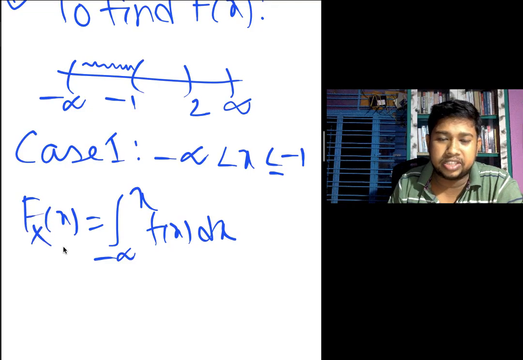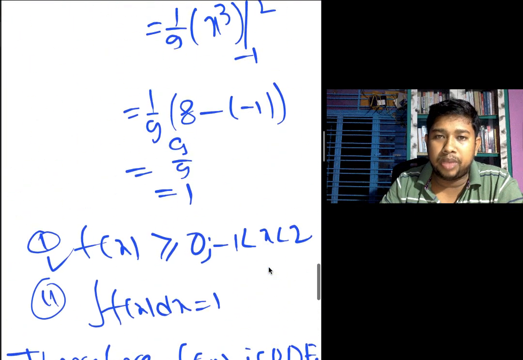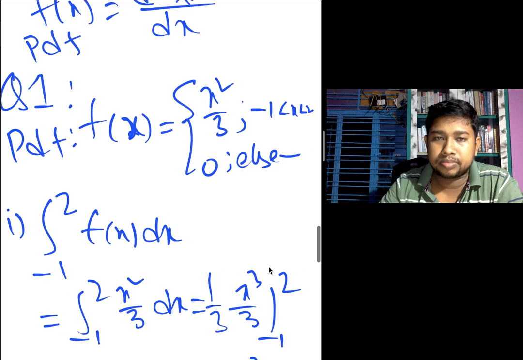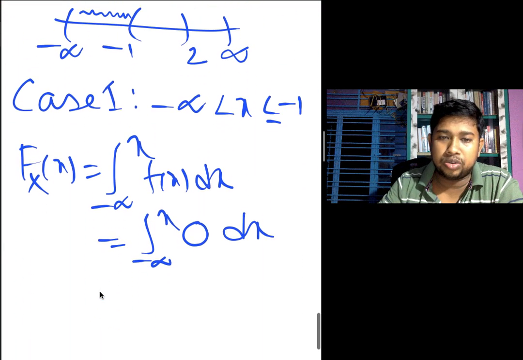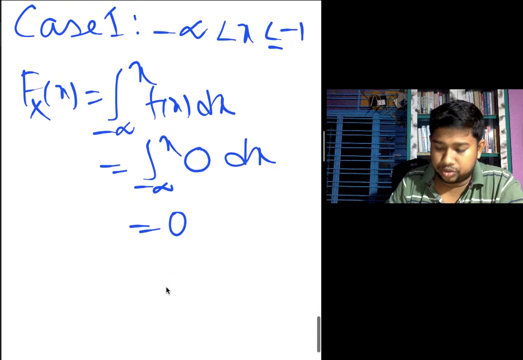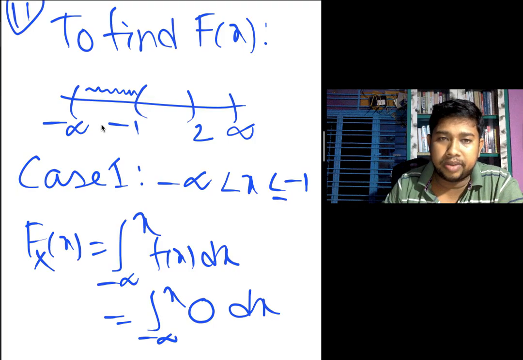In this case f(x) is 0, because f(x) has a value only between minus 1 and 2. So the value obtained is 0. Next, we divide into three intervals: this is case 1, this is case 2, and this is case 3.